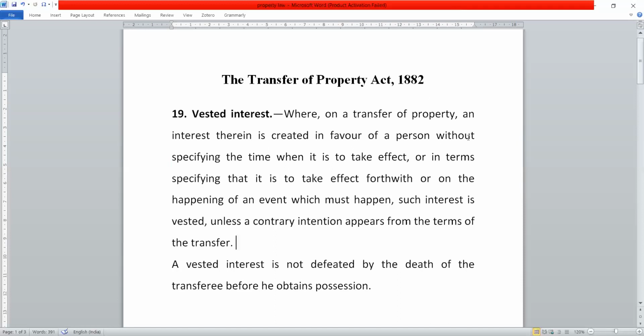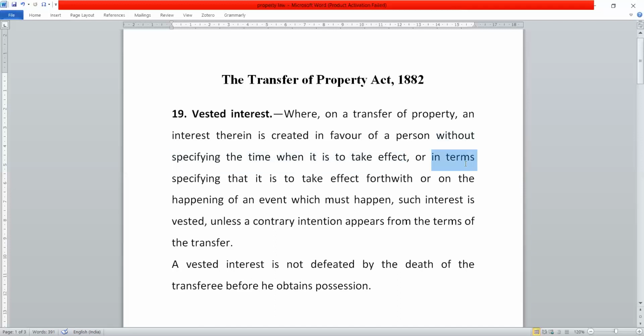The first phrase here is without specifying the time when it is to take effect. Imagine a situation where a person A transfers his property to a person B without specifying when the ownership will get transferred, or when the vested interest will lie in B, who is the transferee. In that situation, it is usually considered that the transfer is to take effect immediately.